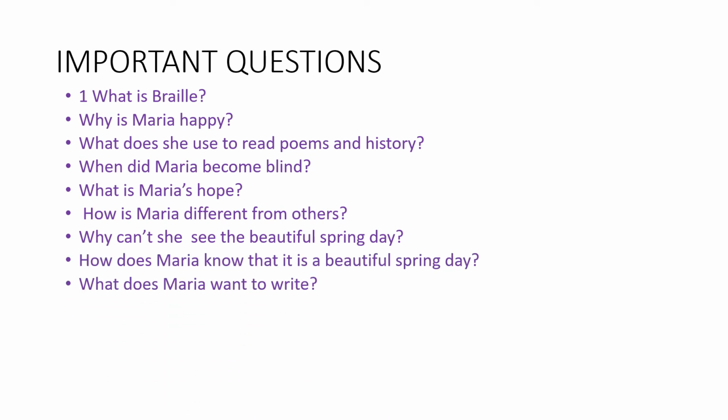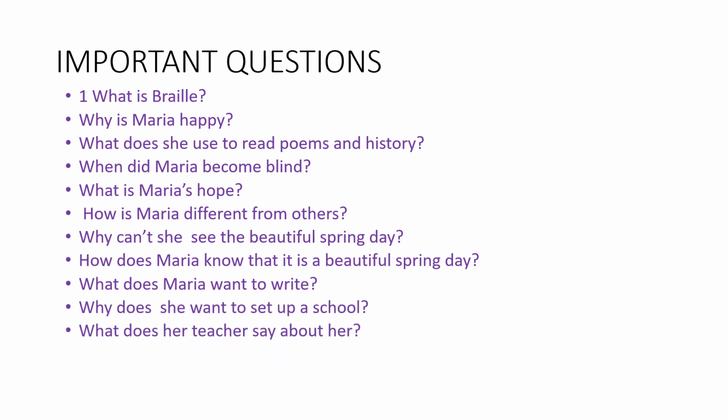How does Maria know that it's a beautiful spring day? Maria can hear the singing of the birds. Maria can feel the warmth. Maria can smell the flowers. So she knows that it's a beautiful spring day. What does Maria want to write? Maria wants to write a book about her feelings and experience. Why does she want to set up a school? She wants to set up a school because she wants to teach the visually impaired children. Or you can write in this way, Maria wants to set up a school to teach the visually impaired children.